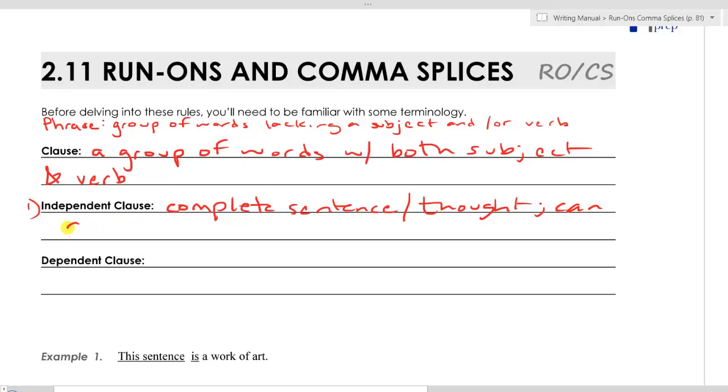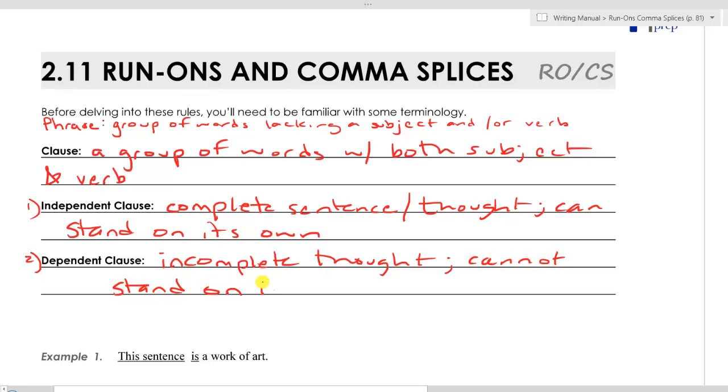It can stand on its own, versus a dependent clause, which is an incomplete thought, and cannot stand on its own. Now keep in mind, just because one of these is complete and one of them is incomplete, remember they are both clauses. They both have subjects and verbs.